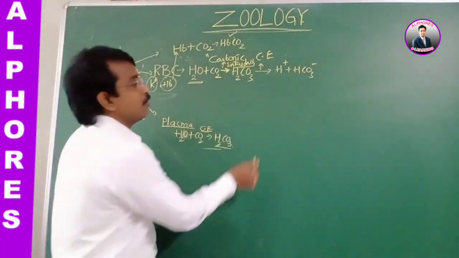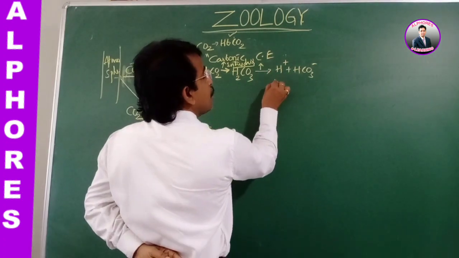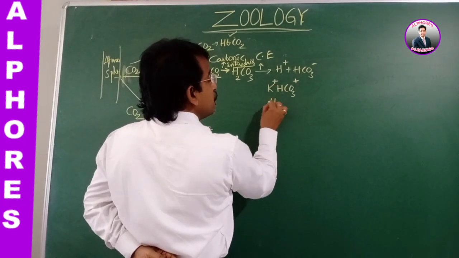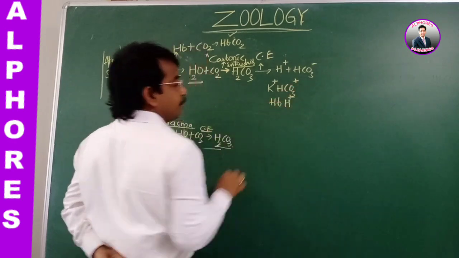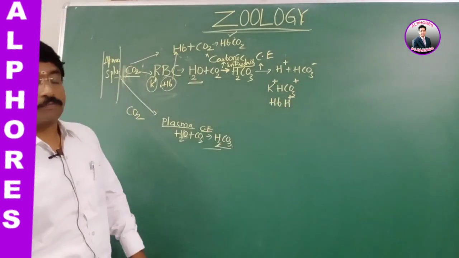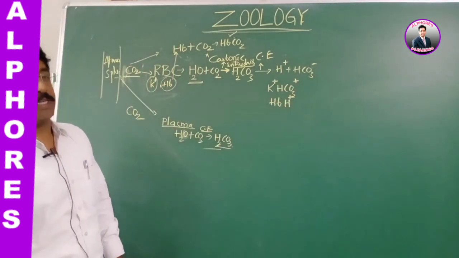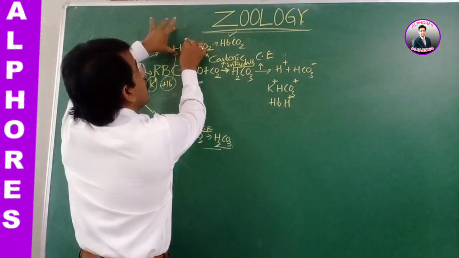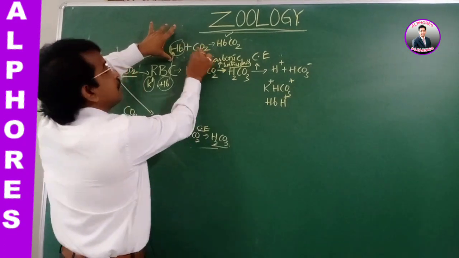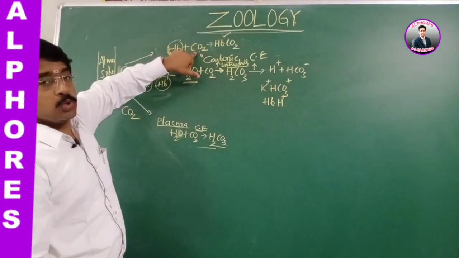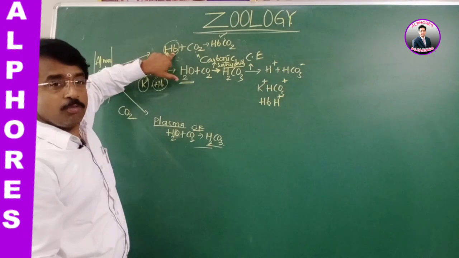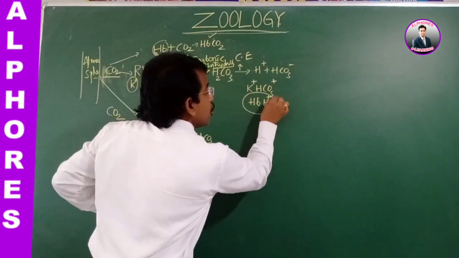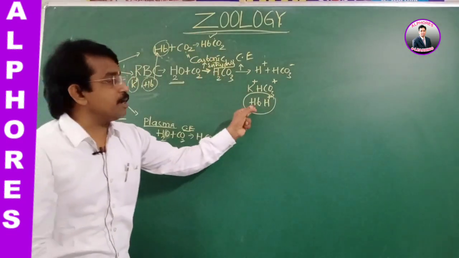This results in the formation of potassium bicarbonate and acidic hemoglobin. Look at here. What we are discussing is that in a carbamino compound, the CO2 is combined with the hemoglobin, and in RBC, the hemoglobin is combined with the hydrogen ions.